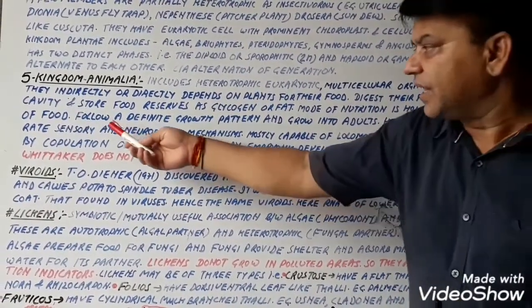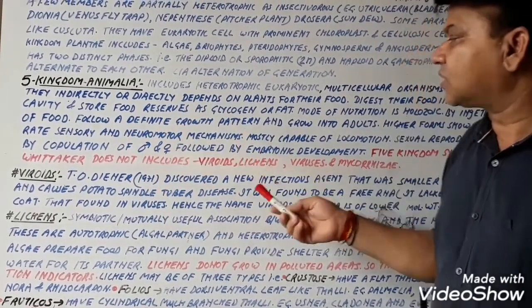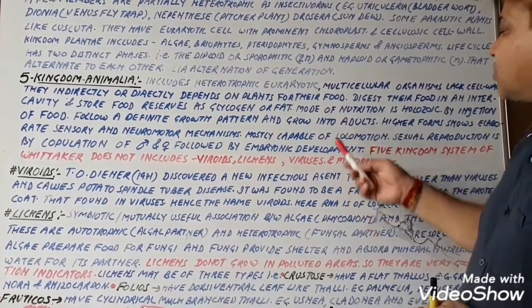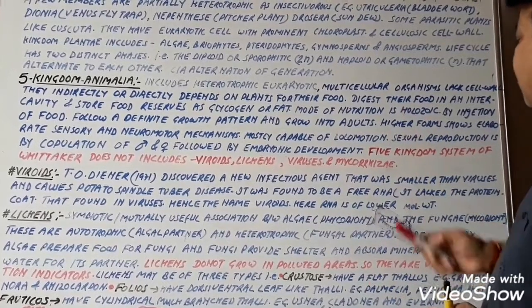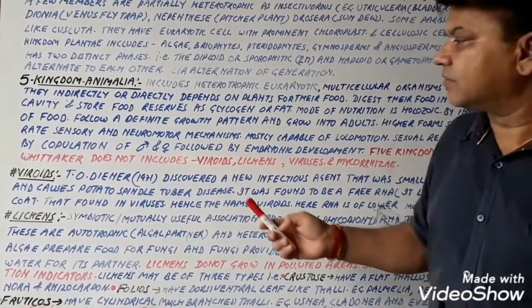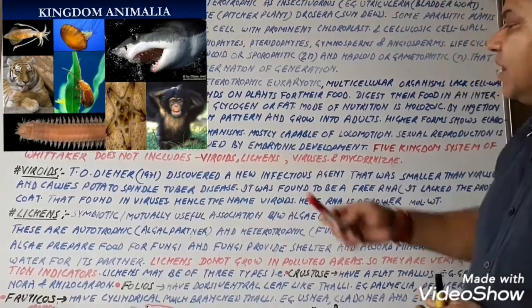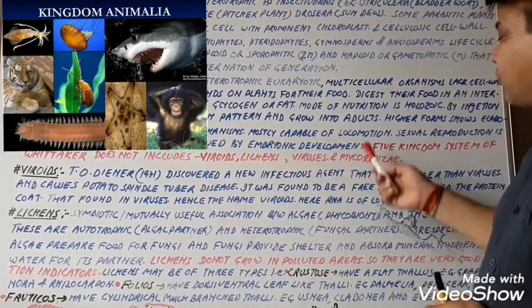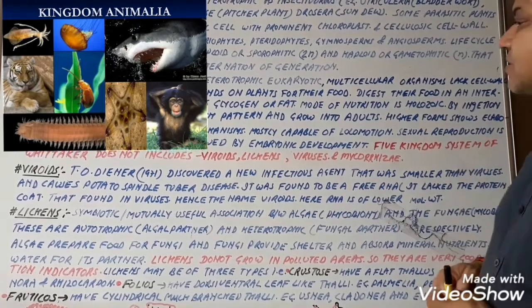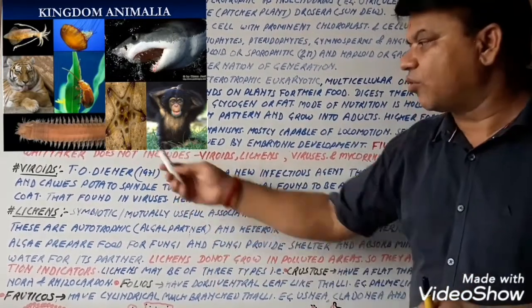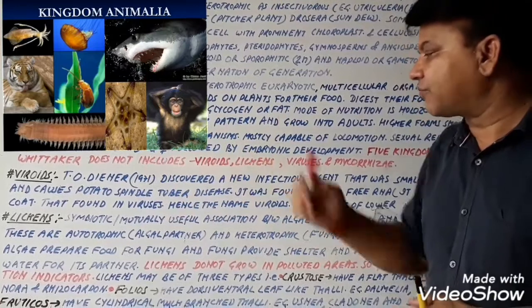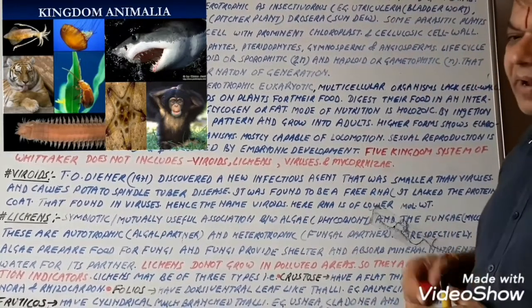It follows a definite growth pattern and grows into adults. Higher forms show elaborate sensory and neuromotor mechanisms. Mostly capable of locomotion, sexual reproduction is by copulation of male and female. It is followed by embryonic development.